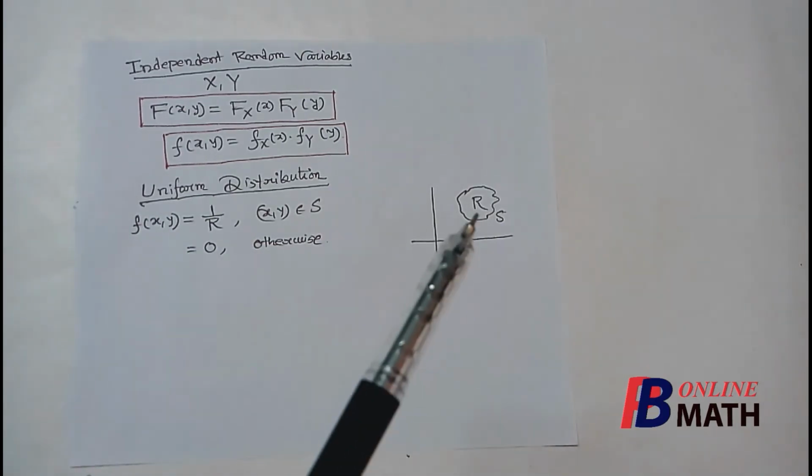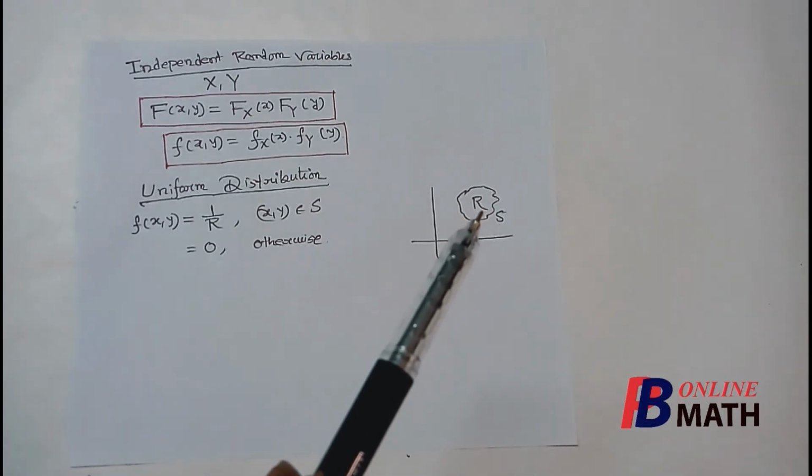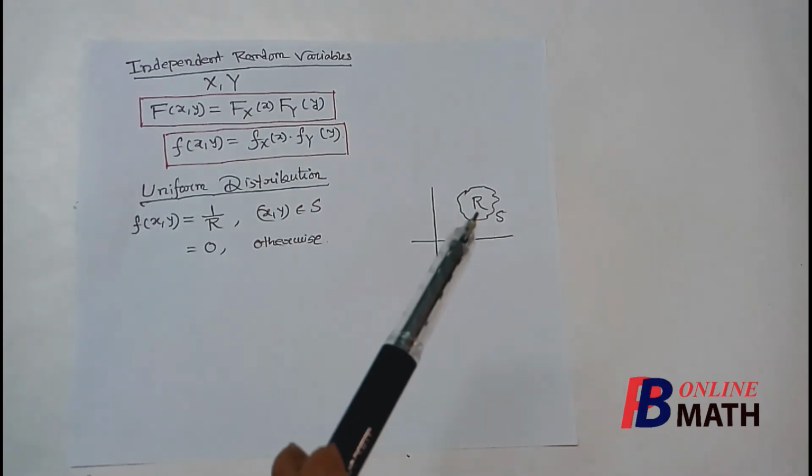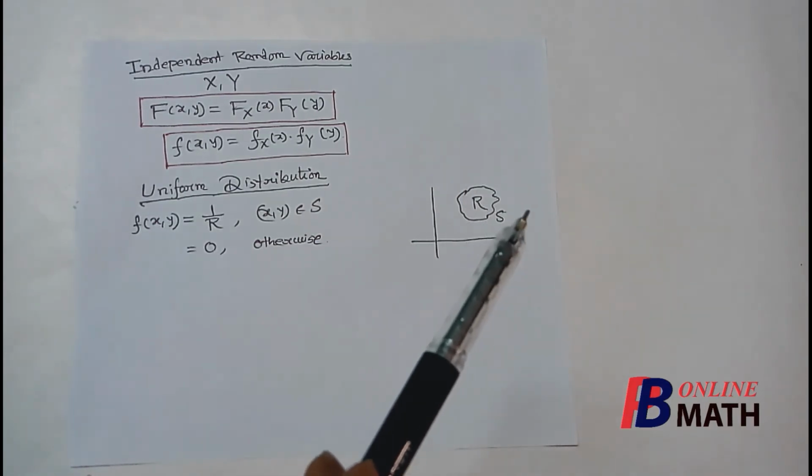If the total mass is uniformly distributed in this area, then we know that total volume is equal to 1. Now we have the area is R, and we know that volume can be found by multiplying the area by its height. Now since height is uniform, then area into height is equal to 1.